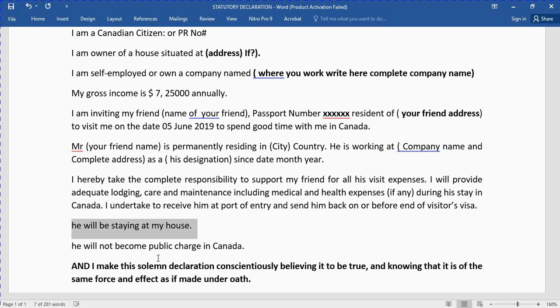He will be staying at my house. He will not become a public charge in Canada. And I make this solemn declaration conscientiously believing it to be true and knowing that it is of the same force and effect as if made under oath.